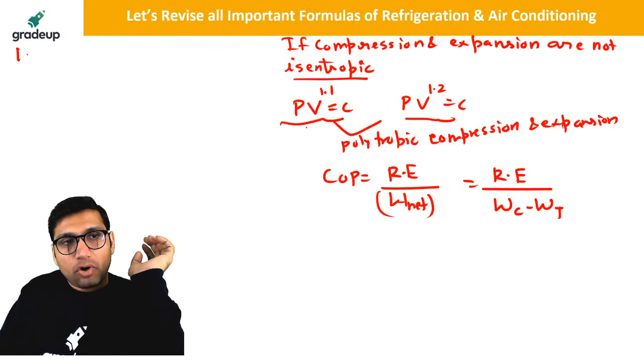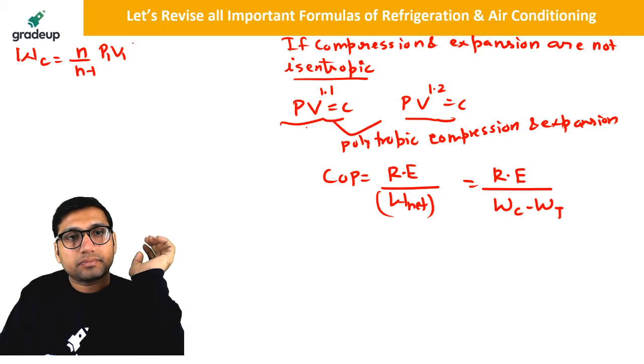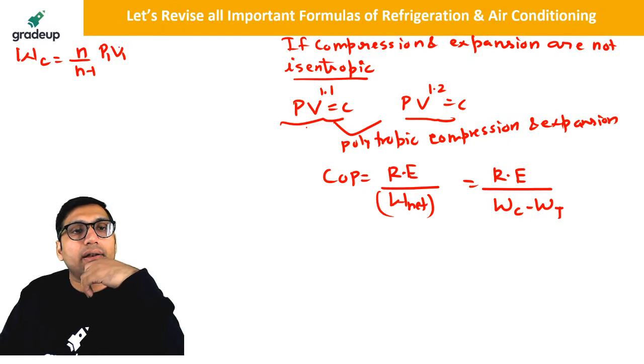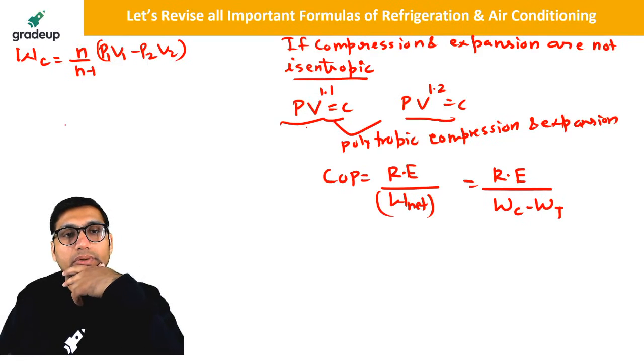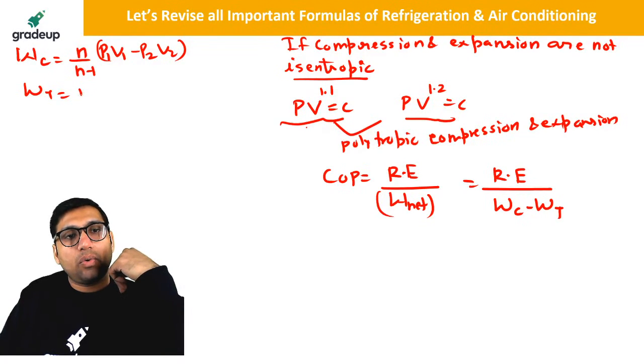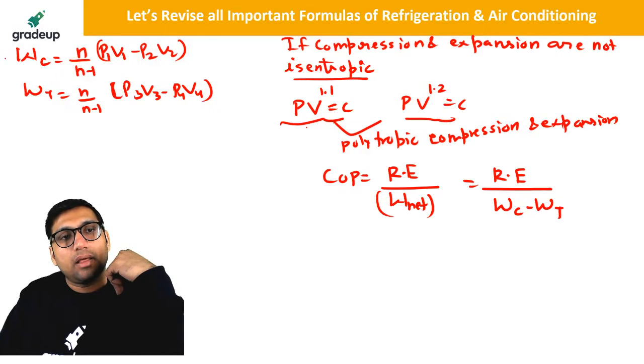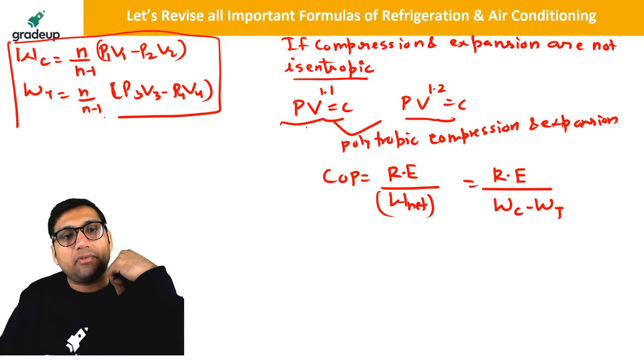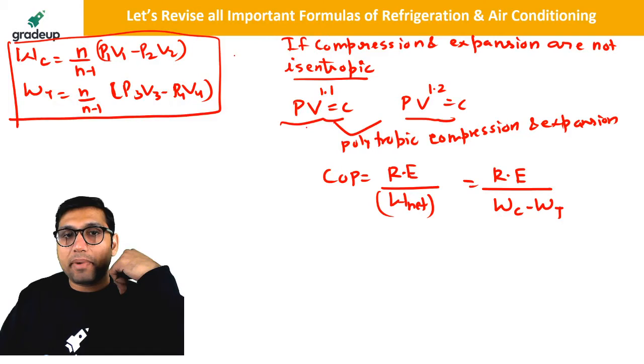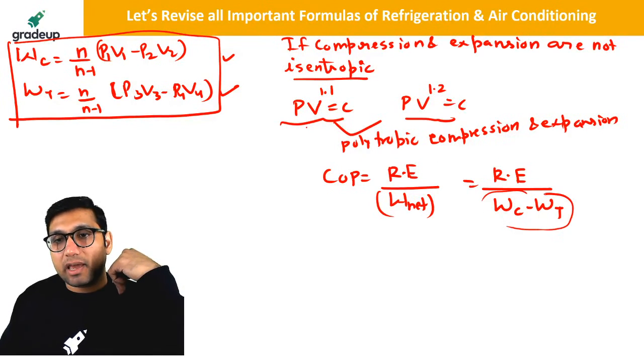Compressor work will be equal to what? n by n minus 1, P1 V1 minus P2 V2. And turbine work will be equal to n by n minus 1, P3 V3 minus P4 V4. This will give you the compressor work and turbine work. So from here you have to find the compressor and turbine work. Just put the values of compressor and turbine work here.